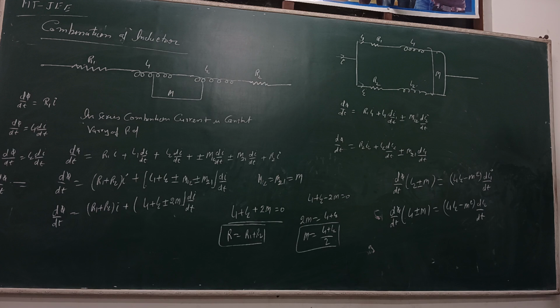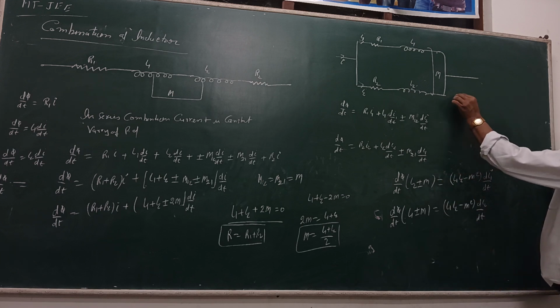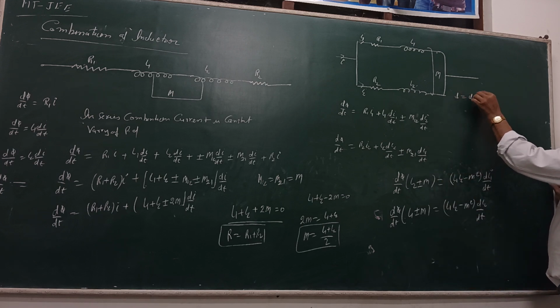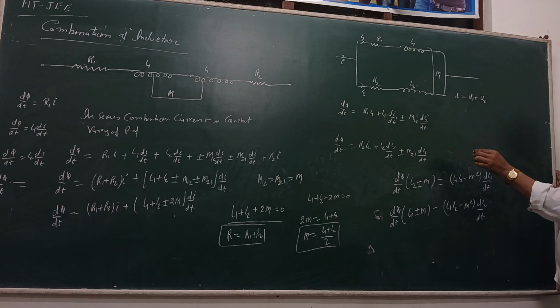In this case the total sum of the current is I equal to I1 plus I2.